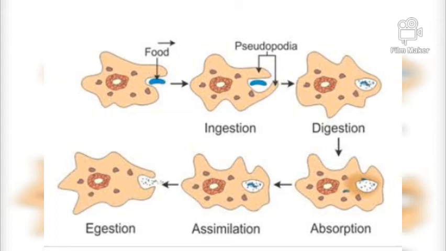In holozoic nutrition, solid food particles are ingested, which are then acted upon by the enzymes in the body and digested.